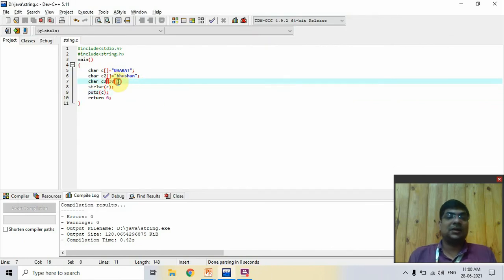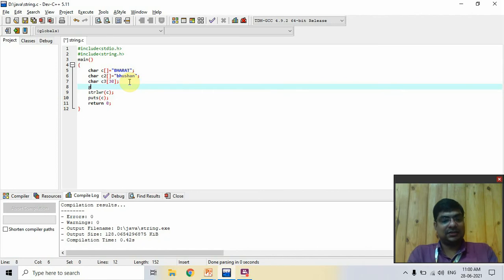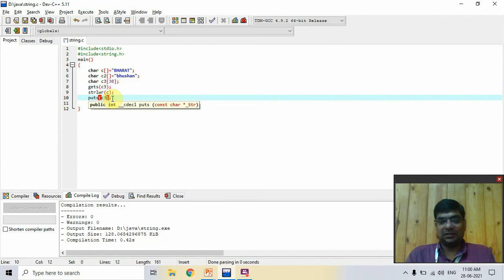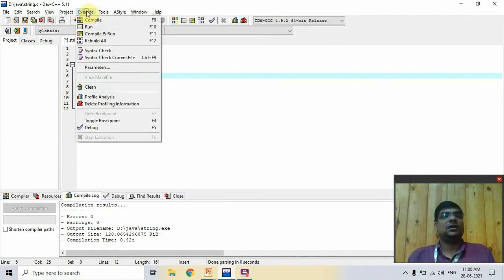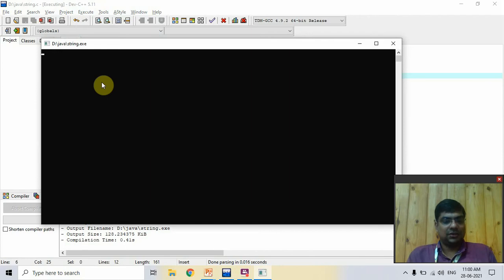Now if you want to read any string from the user, then you use gets and give C3. Here the user reads that string using gets and stores it into C3. After that we print this string using puts. Okay, now execute this. Now enter a string BHARAT. Okay, now I print it. That is printed. So that is called gets and puts.